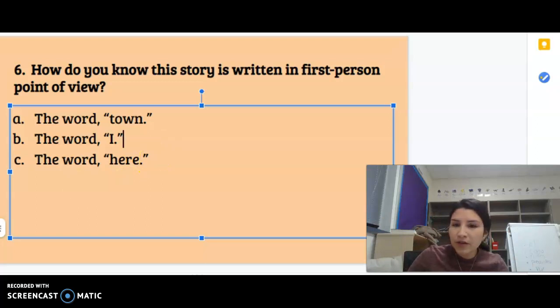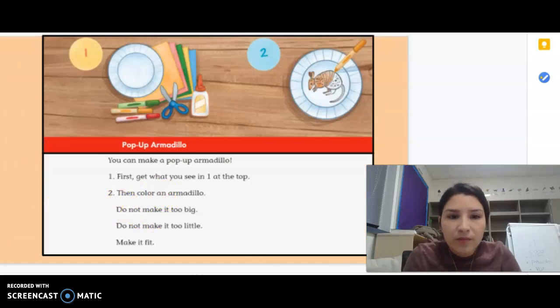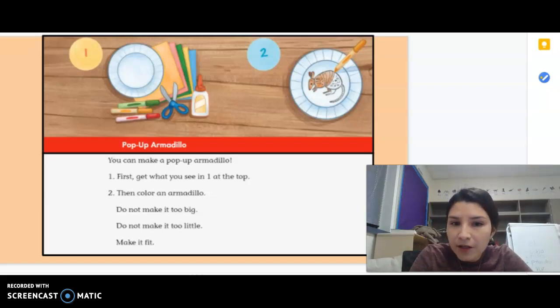Okay, we're going to go to a new story, a new short little story. Pop-up armadillo. You can make a pop-up armadillo. Number 1. First, get what you see in a 1 at the top. So here's 1. So this is what you would get. 2. Then color an armadillo. Do not make it too big. Do not make it too little. Make it fit. See right here the example for number 2.